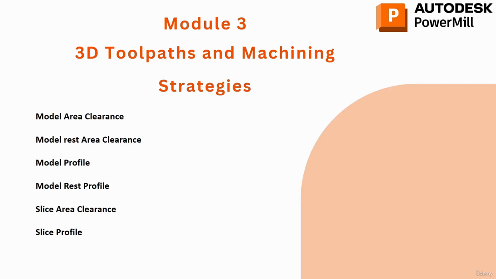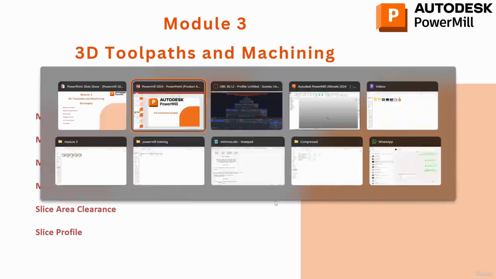So we have already started module number 3, which is 3D toolpaths and machining strategies, and we have covered the model area clearance, model rest area clearance, model profile, and model rest profile. In the previous video we just discussed the slice area clearance. So today we are going to start the slice profile, which is not different from the slice area clearance. It's very simple, just like the 2D profile curve. So let's get started.